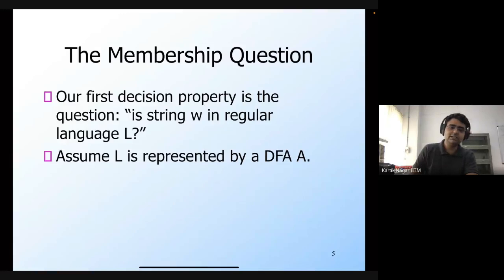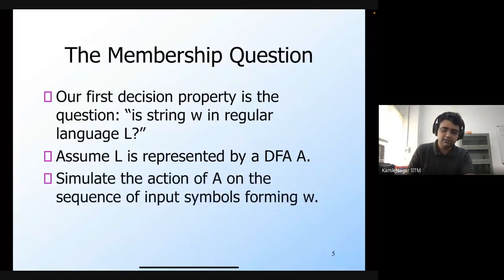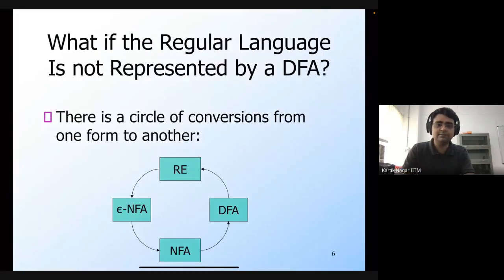So if you assume that this L is represented by a DFA A, then we simply run the DFA. We simulate the action of A on the sequence of input symbols forming W. Okay. And so what happens if the regular language is not represented by a DFA? An algorithm is deterministic, so we must have a DFA.